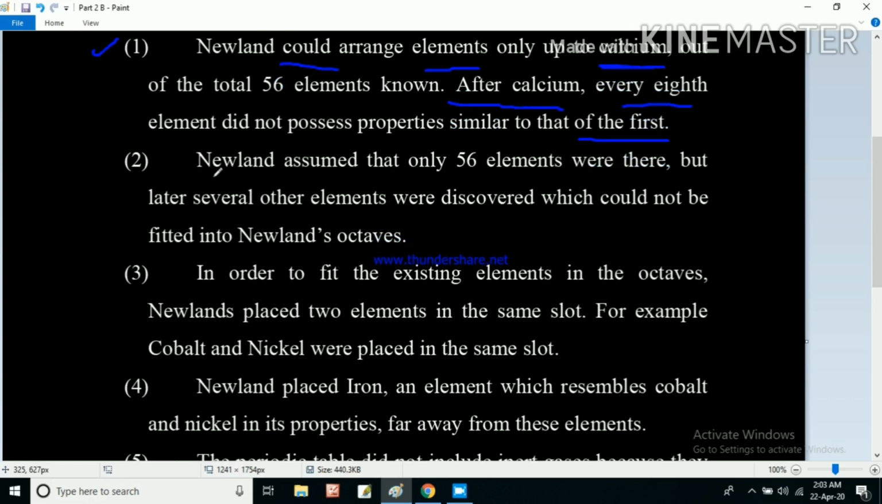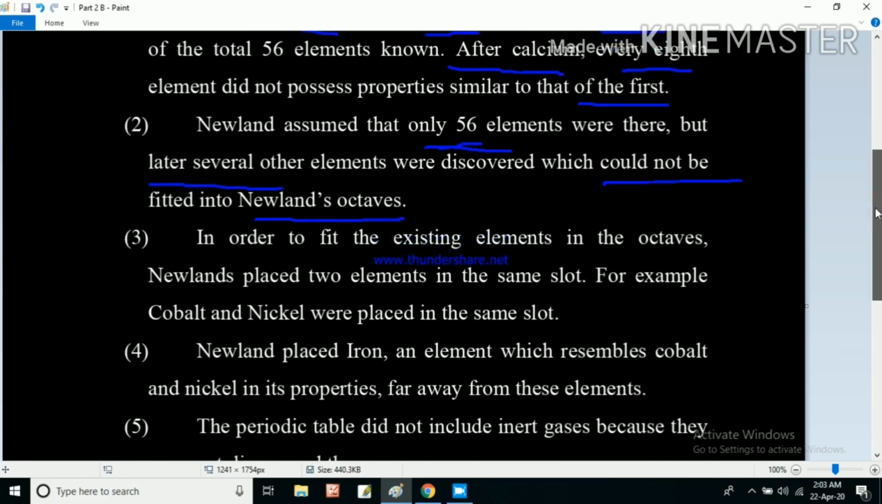In the second limitation, Newland assumed that only 56 elements were there in nature, but later several other elements were discovered which could not be fitted into Newland's octaves. In the table he prepared, the elements discovered after the 56 were not fitted. So this was his second limitation.